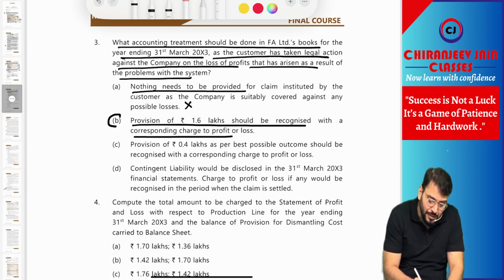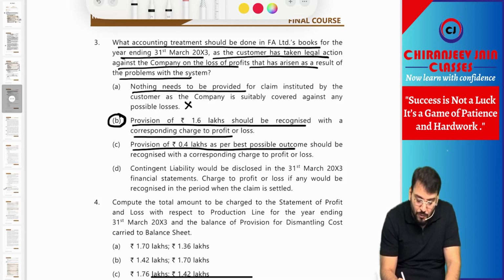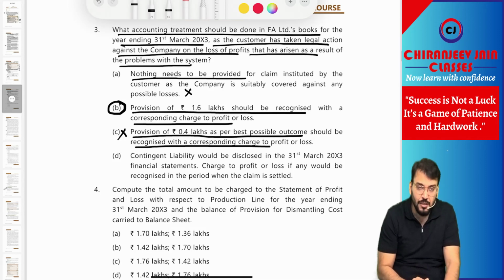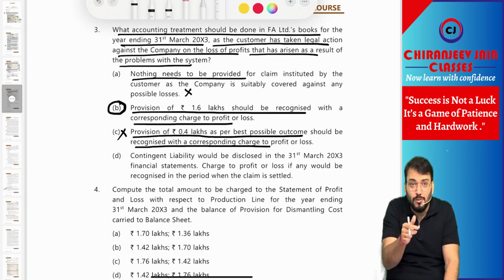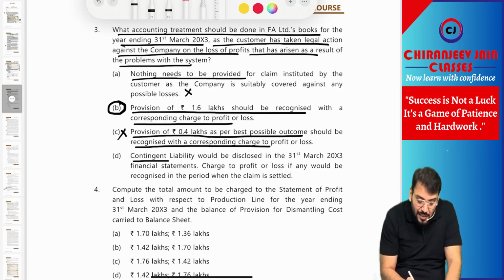So point number B may be one option which may be correct. Provision of 0.4 lakh as per the best possible outcome should be recognized with a corresponding charge to pay. This is not at all correct because we cannot create a provision with a net amount. Understood now? Net amount means provision minus reimbursement asset. That is not allowed. Contingent liability would be disclosed in the 31st March 2003 financial statement.